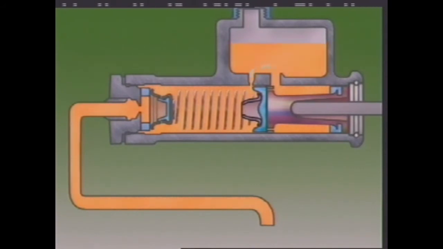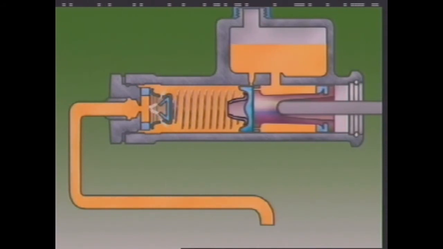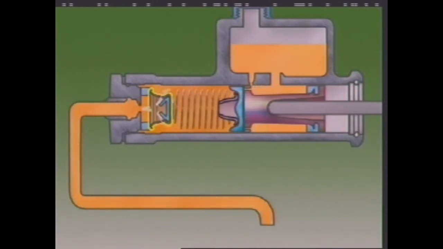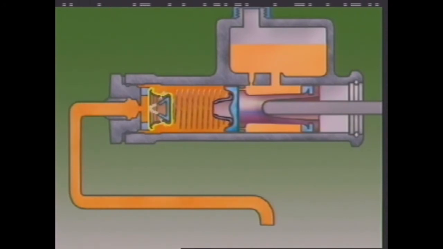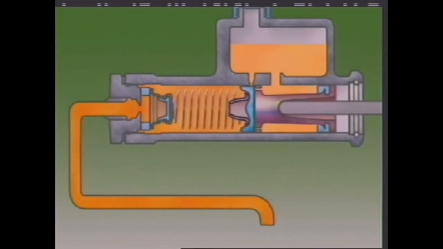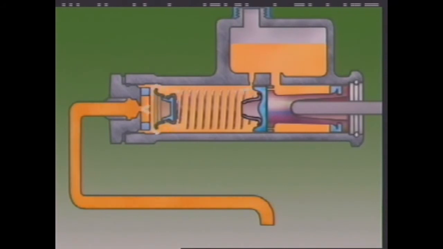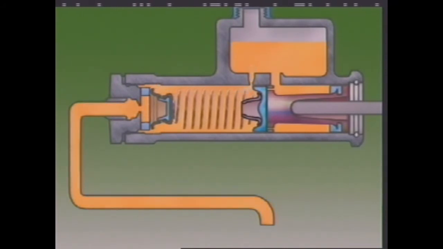The rod from the brake pedal pushes on the piston. It moves, closing off the compensating port and trapping fluid ahead of the primary cup. Any fluid trapped in the cylinder is then forced through a valve called a residual pressure valve into the brake lines. When the brakes are released, the master cylinder piston returns to its original position. When the piston fully returns against its stop, the primary cup uncovers the compensating port. Fluid ahead of the primary cup can now return this way to the reservoir.